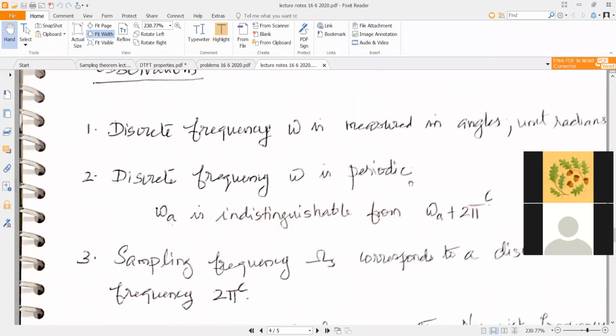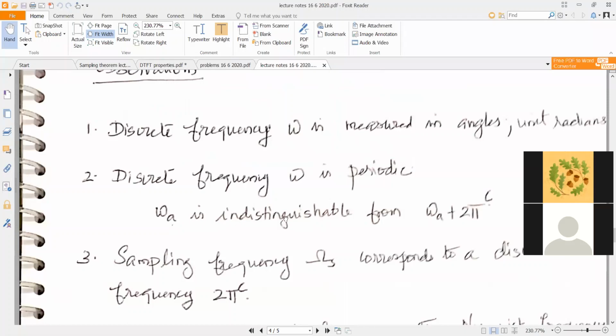Discrete frequency omega is periodic, which means if you have a discrete frequency omega A, some discrete frequency, what is omega A measured in? Omega A is measured in radians. So omega A, let this be equal to, let's say, pi by 3 radian.